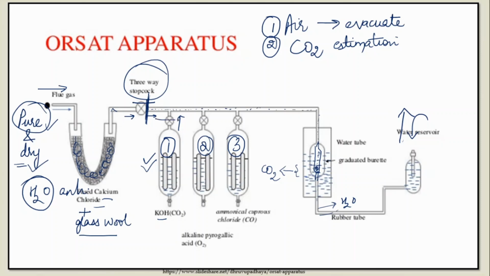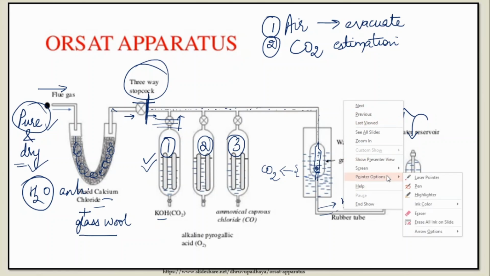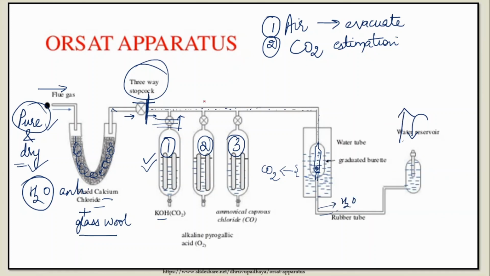Right? Now you'll close this knob and open the knob of the second container. So now when you open the knob of the second container, what you will see? Obviously the flue gas will go to the second container. So now if I open this knob, since the flue gas has found its space, it will start entering the second container. How will you tend the flue gas to go? Again, you'll increase the water level. So increase the water level till the flue gas moves in the second container and close it. Right? Now the entire flue gas is inside the second container where we take alkaline pyrogallic acid.